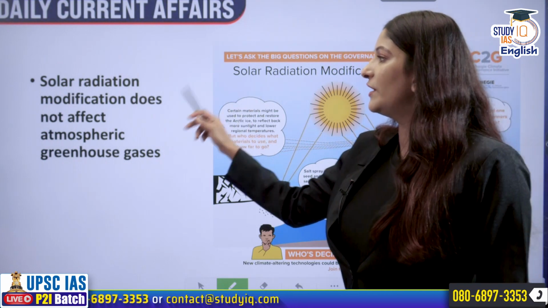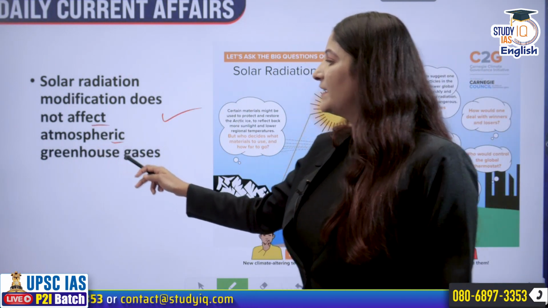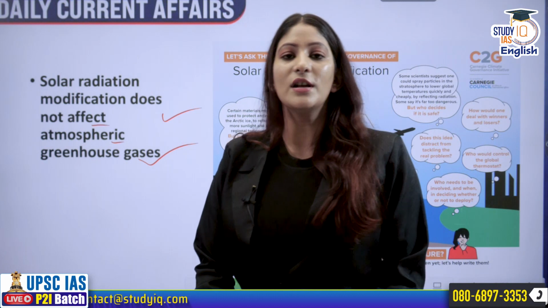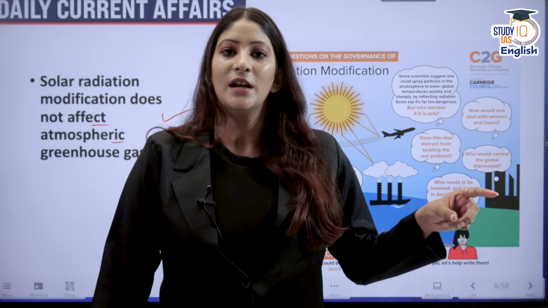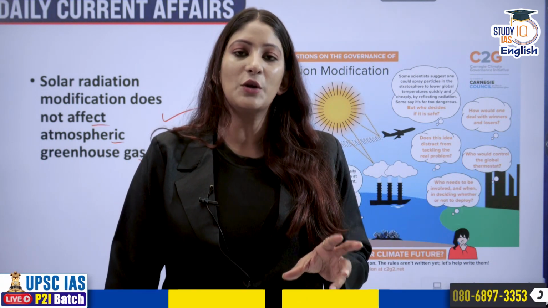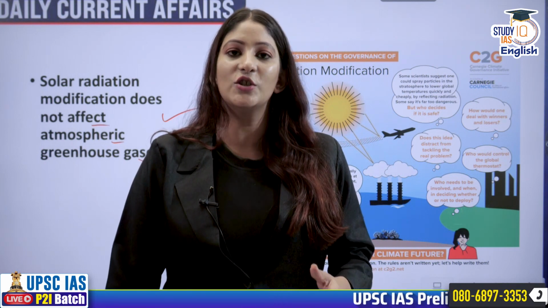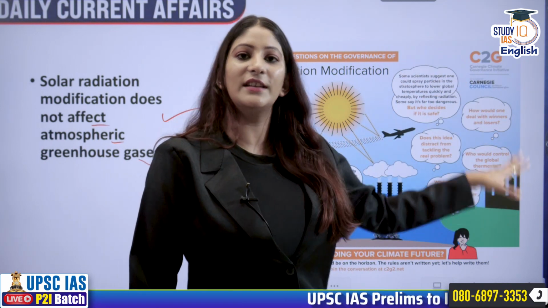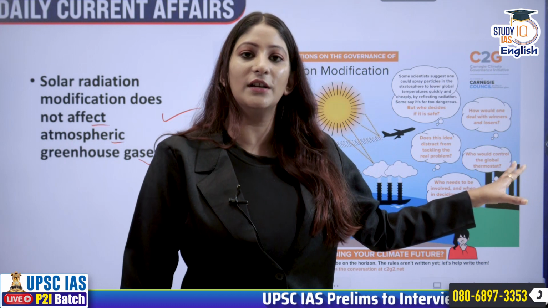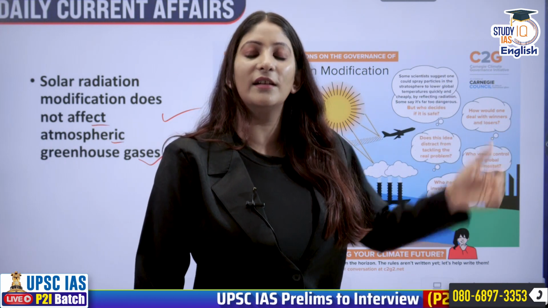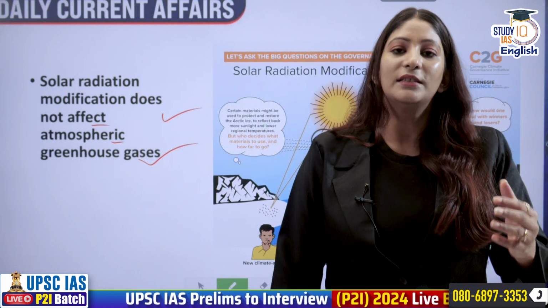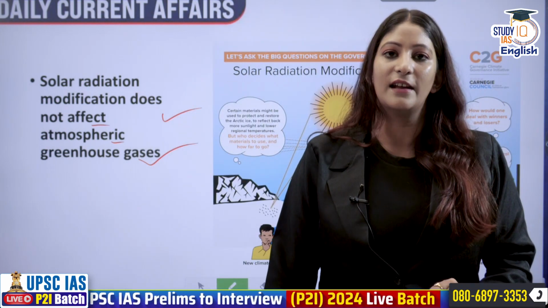Second is solar radiation modification. It does not affect atmospheric greenhouse gases, because we are trying to sprinkle our atmosphere with some sort of material which will ensure that the solar radiation coming onto the surface of the earth is modified in such a manner that it doesn't reach the earth, or if it does reach, a filtering process is there.